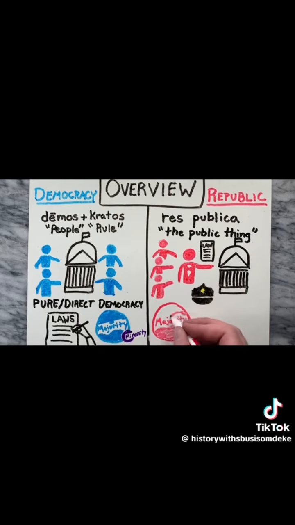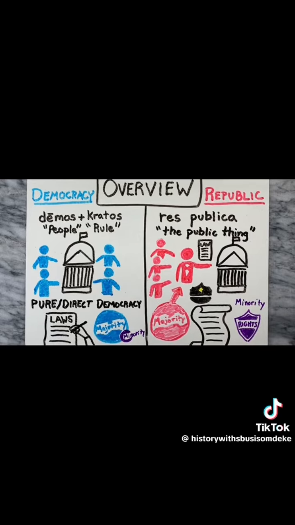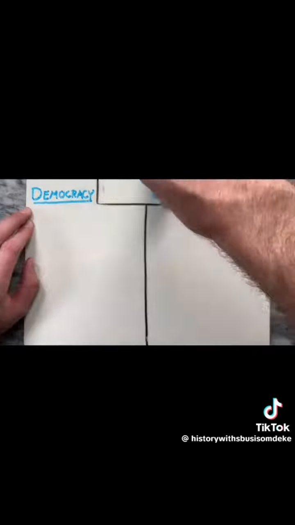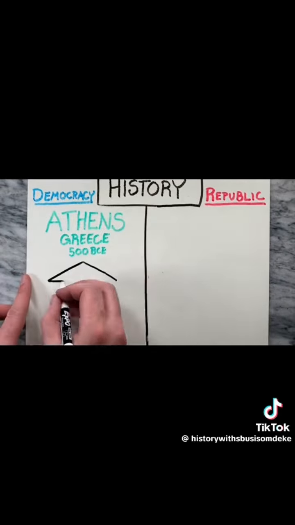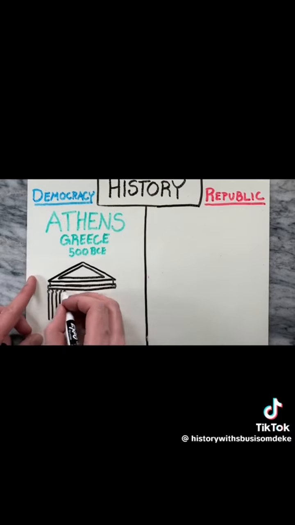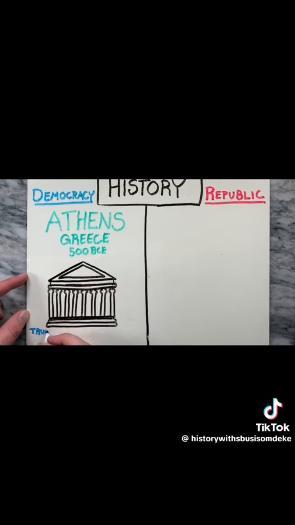While the majority still rules in the selection of representatives, an official charter lists and protects certain inalienable rights, thus protecting the minority from the political desires of the majority. The first historical example of a democracy can be traced back to around 500 BCE in Athens, Greece. Athenian democracy was a true direct democracy or mobocracy, under which the public voted on every law, with the majority having almost total control over rights and freedoms.